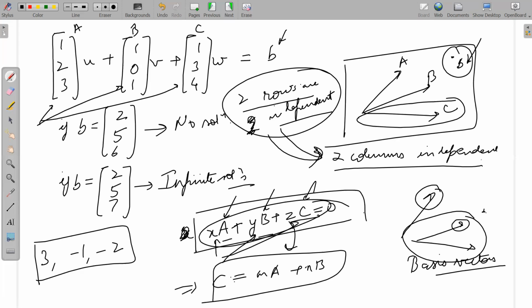Sir, how is the third column dependent on A and B? Combination. If you see here, you were helping us so much in getting to 0. So you can see that we can write C as a combination of A and B. Can we not? Yes, sir. Okay, sir. Got it. Is that all right? Yes, sir. Okay, good. I'm very happy that you are paying so much attention.